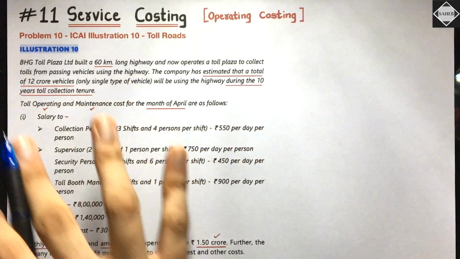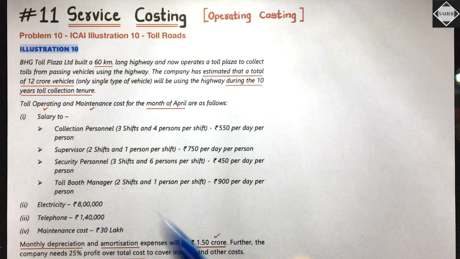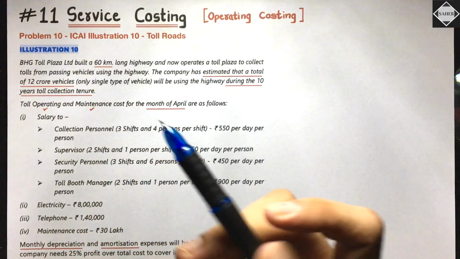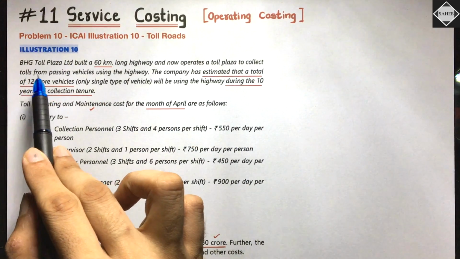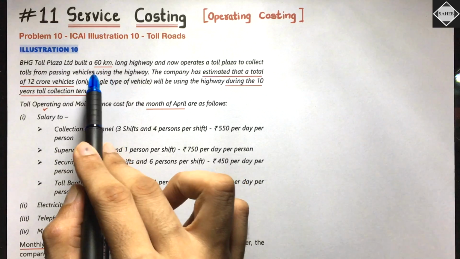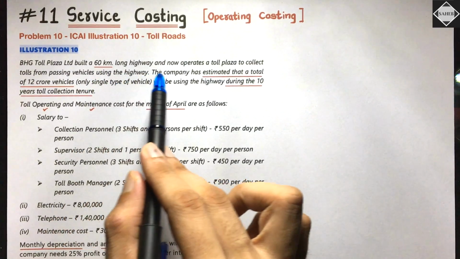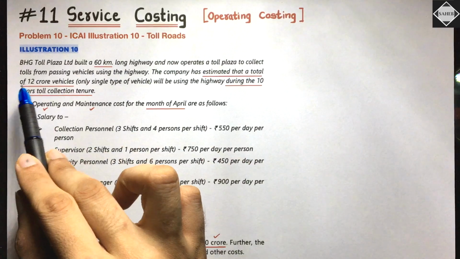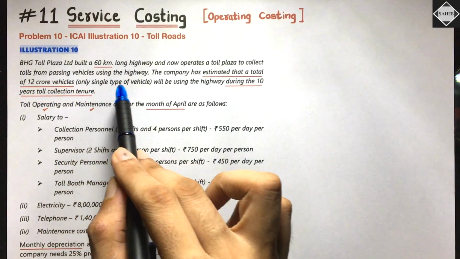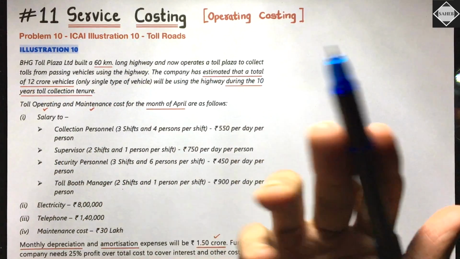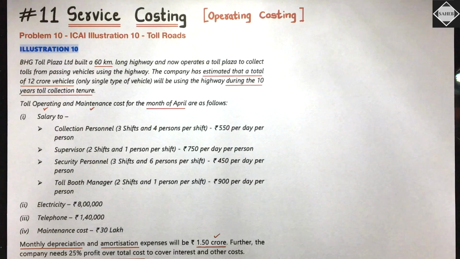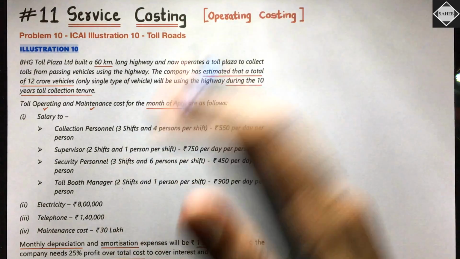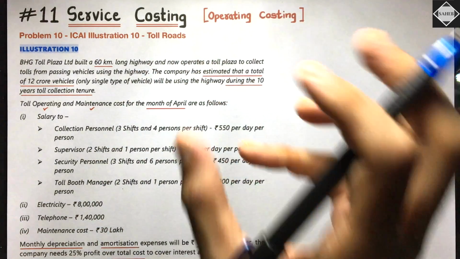Now see here we have the question, illustration 10 from the ICAI study material. BHG Toll Plaza Limited built a 60 kilometer long highway and now operates a toll plaza to collect tolls from passing vehicles using the highway. That's what the toll companies do: they build the highway, and whoever uses it, they collect money from them.